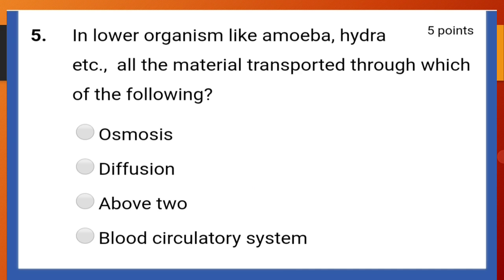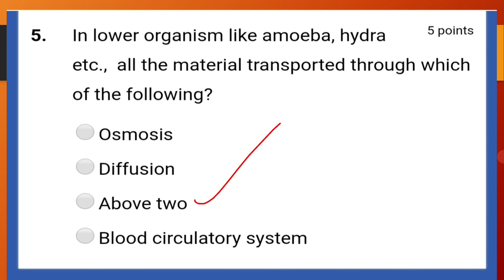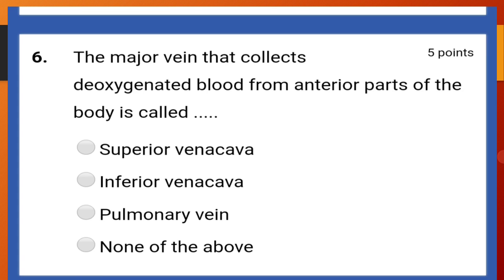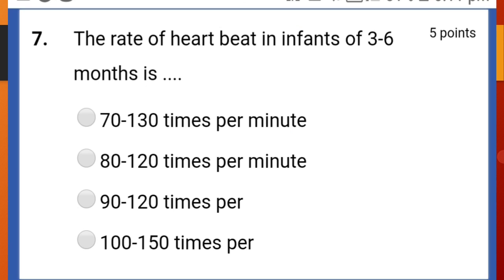In lower organisms like amoeba, hydra, etc., all the material is transported through which of the following methods or processes? Osmosis, diffusion, above 2 is correct. The major vein that collects deoxygenated blood from anterior parts of the body is called superior vena cava.